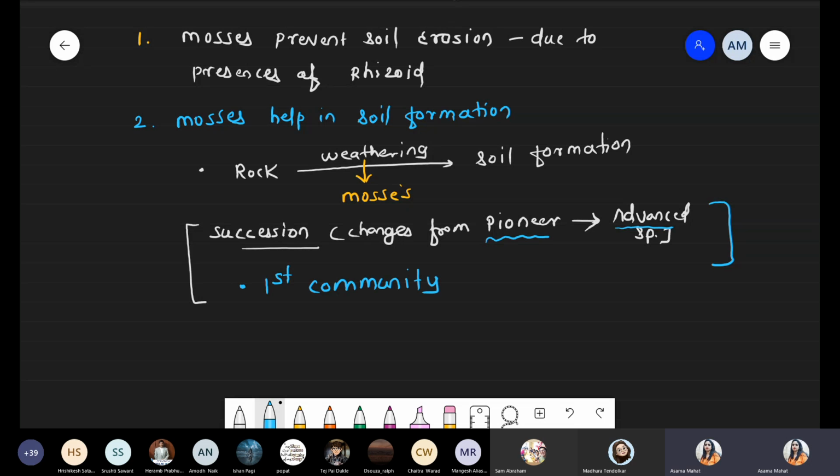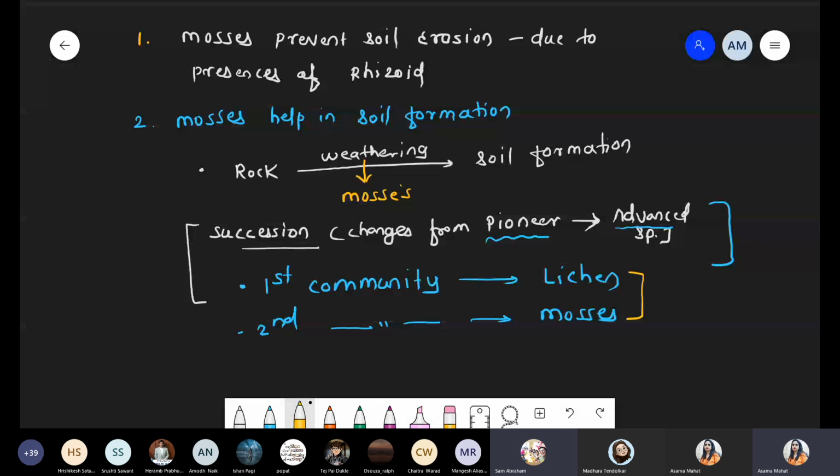who initiates soil formation, that is lichen, and second community who initiates soil formation, that is... Ma'am, what is that after advanced? Advanced species means... No, ma'am, after advanced something SP is written. What is that? Species. Okay, ma'am.